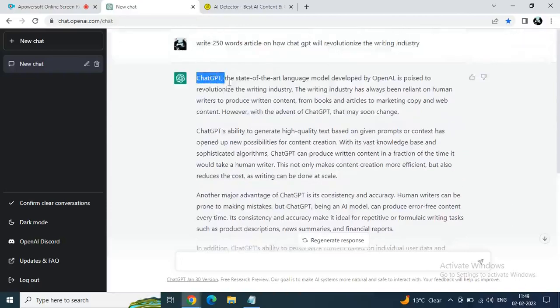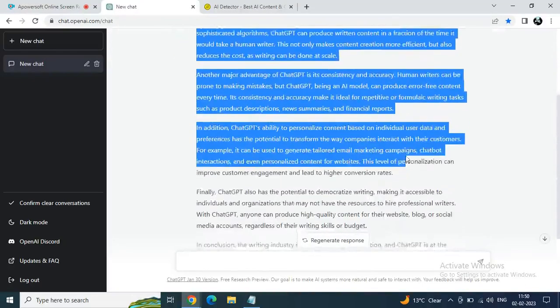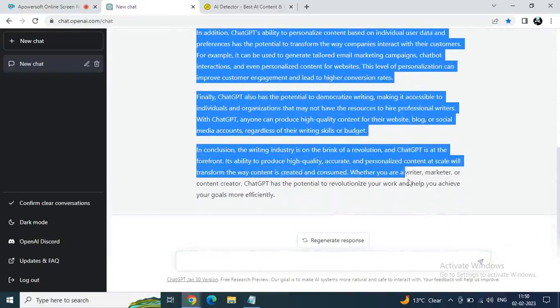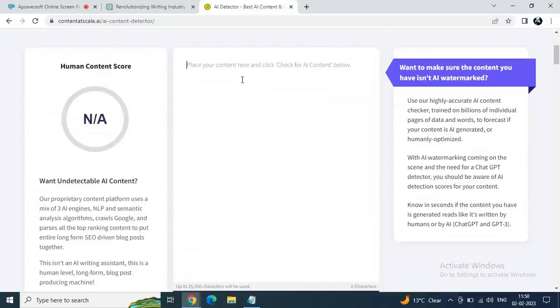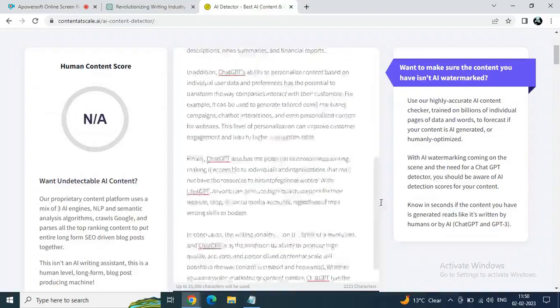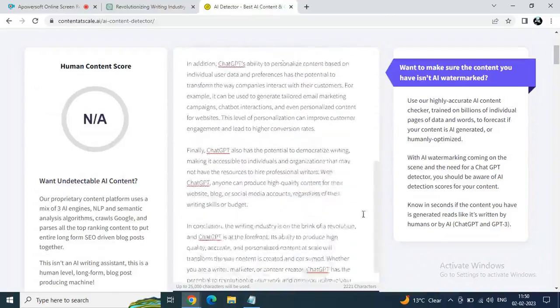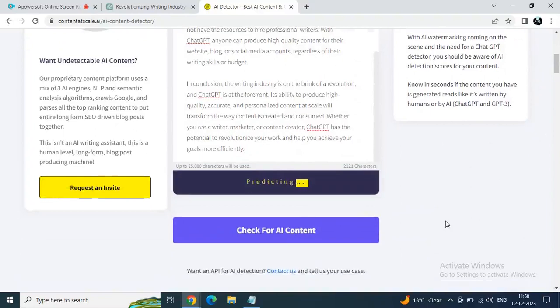So yeah, just copy this generated article, and go to any AI detection tool. Right now I'm using a free one. Just paste your whole article here, and then test it. Just click on check for AI content, and it is processing. So let's see. This is the first page.